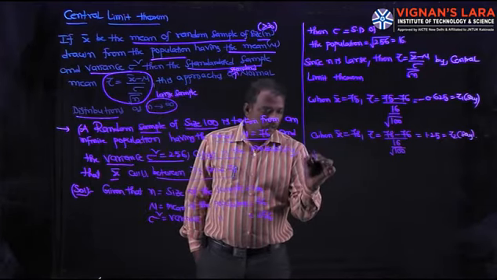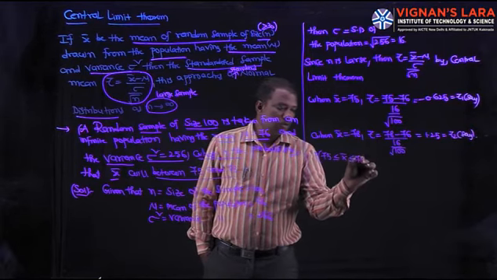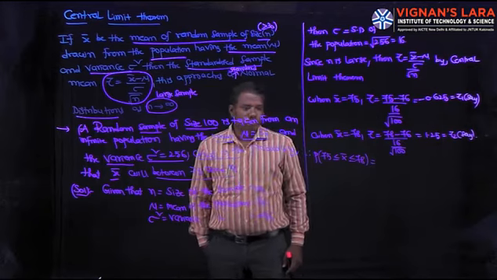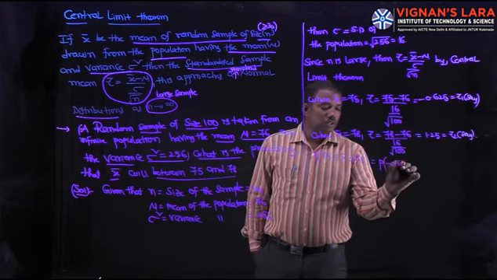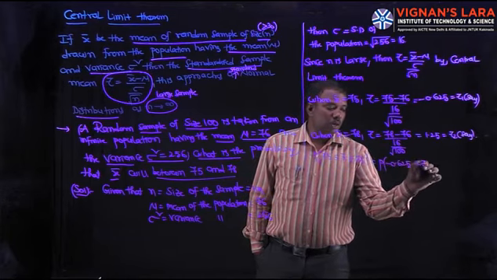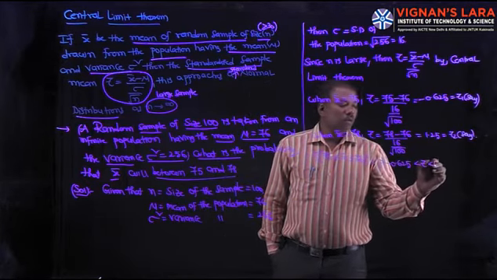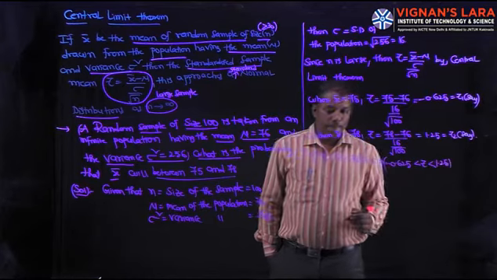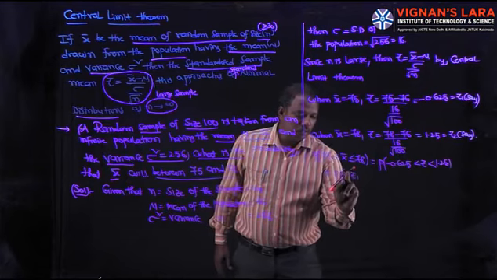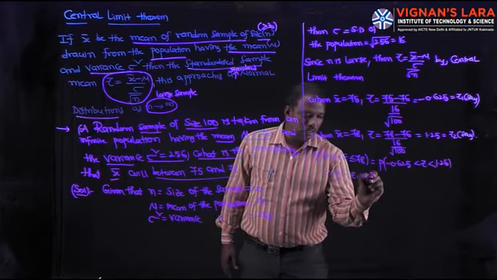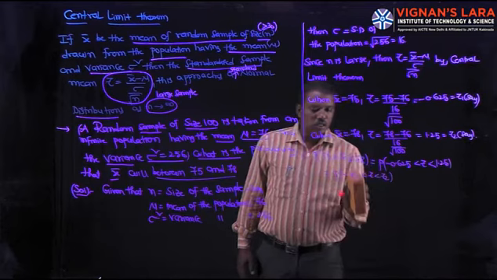Therefore, P of 75 less than or equal to x bar less than or equal to 78 becomes P of minus 0.625 less than or equal to Z less than or equal to 1.25, that is P of Z1 less than or equal to Z less than or equal to Z2.